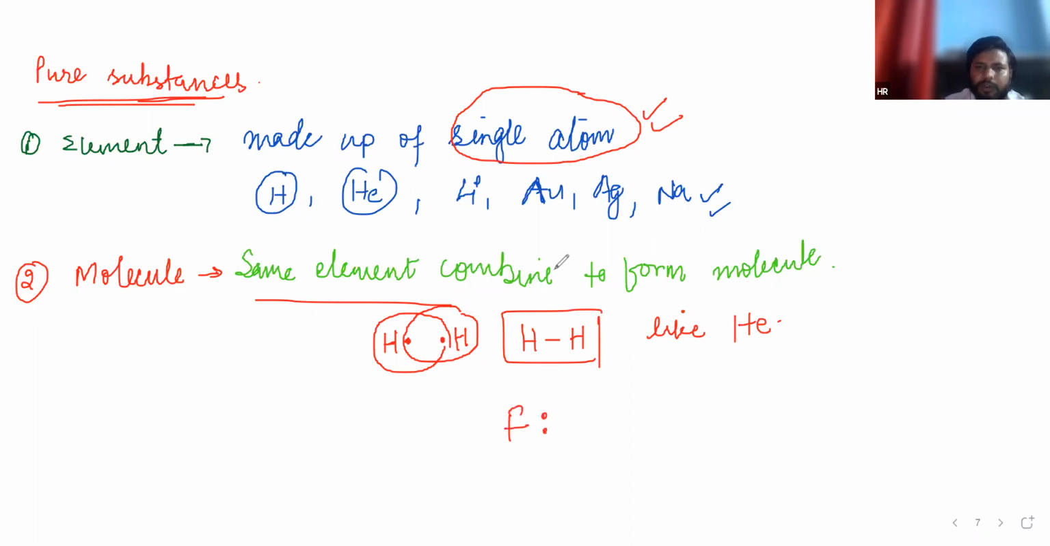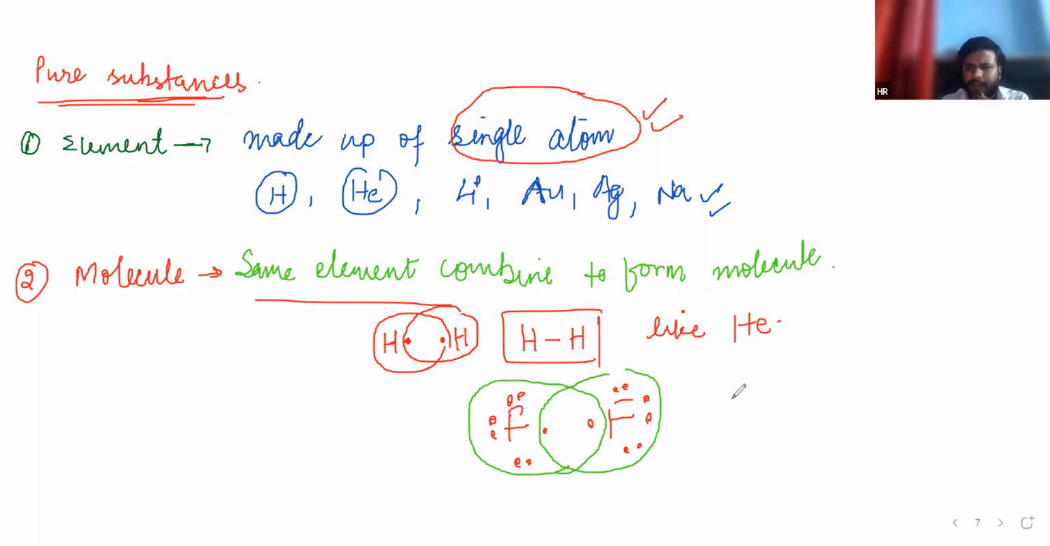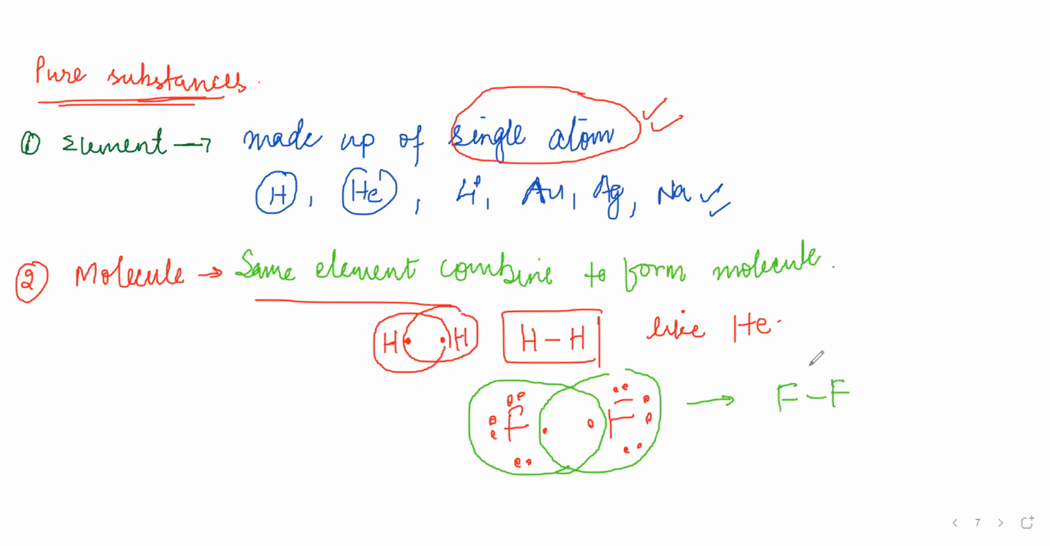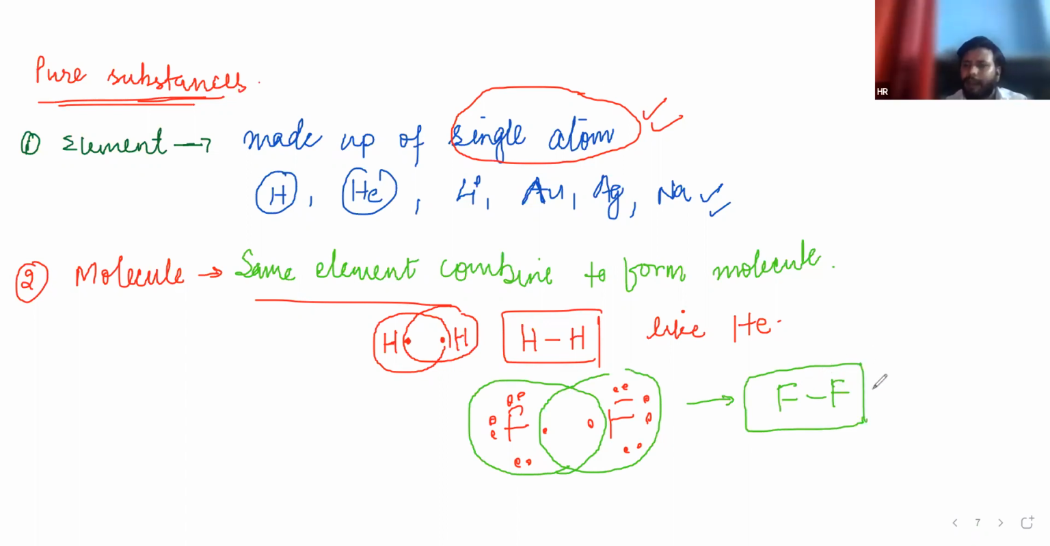Fluorine, how many electrons does fluorine have? Fluorine has 7 electrons in its outermost shell, and it needs only 1 more electron, so it will share like this. You already studied this in class 10th. Yes, sir. And this is F2, which achieves noble gas configuration like neon.